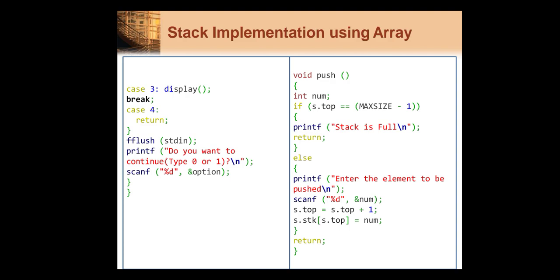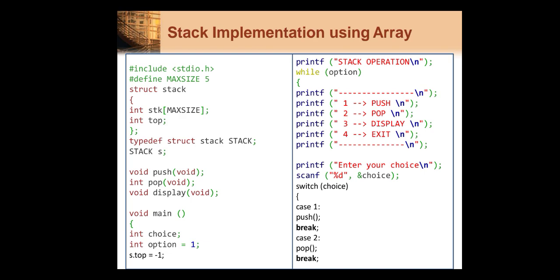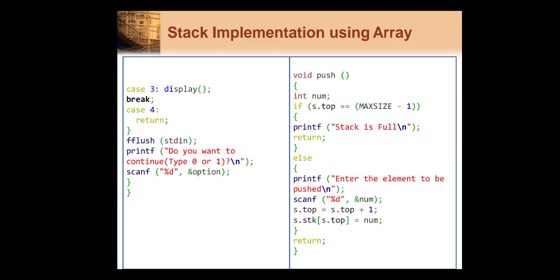In the push operation, first we check whether our top is equal to max size minus 1. Why max size minus 1? Because we are initializing our top variable to minus 1. That's why I am checking top equals max size minus 1. If my top reaches max size minus 1, that means my stack is full.